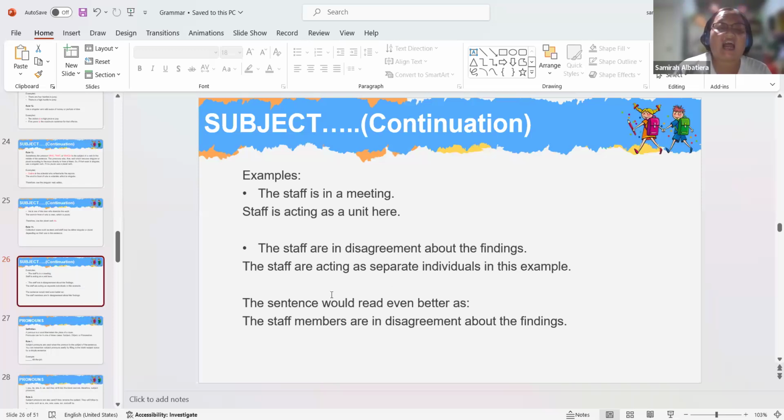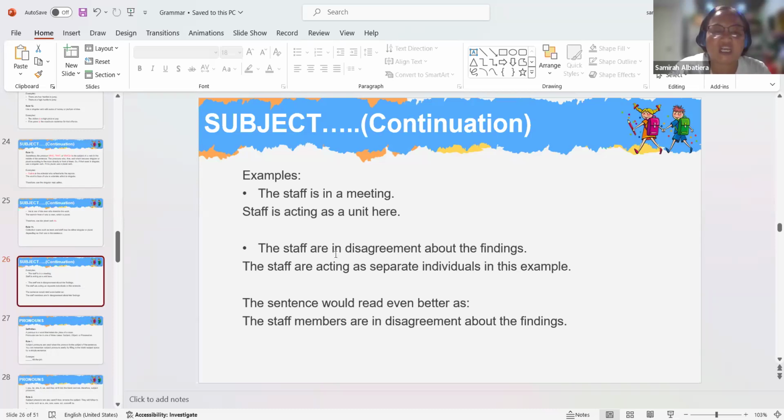There is one unit of staff in a meeting, and then based on the meeting, the members within that staff are in disagreement about the process or the flow of the meeting.